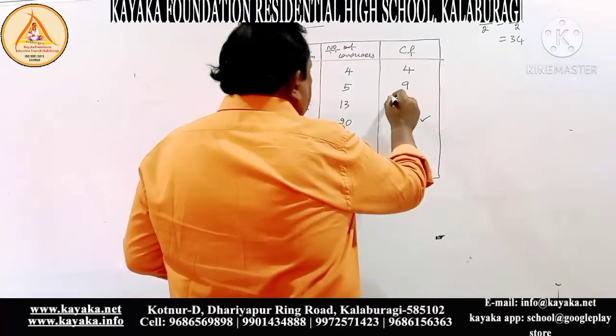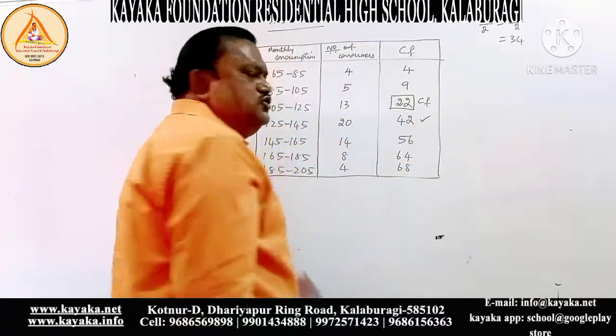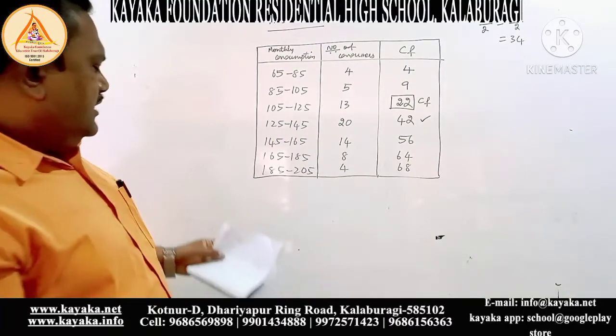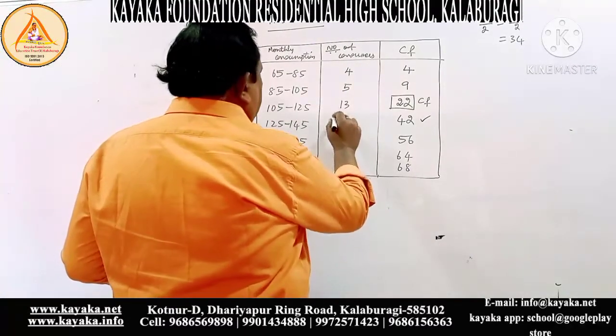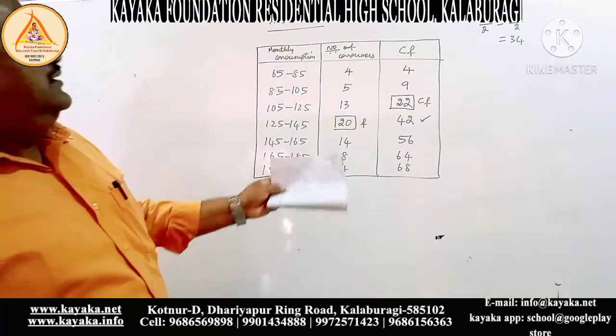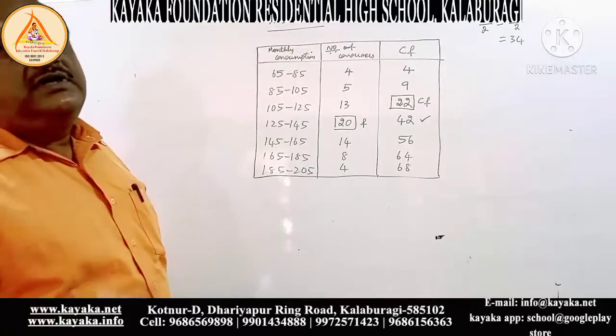Now mark this 22 as the cumulative frequency, CF. This 20 you mark as F, the frequency. Exactly, the frequency is 20, and the cumulative frequency above it is 22.